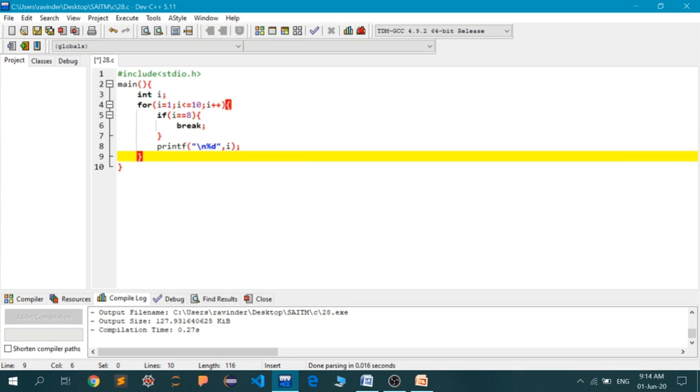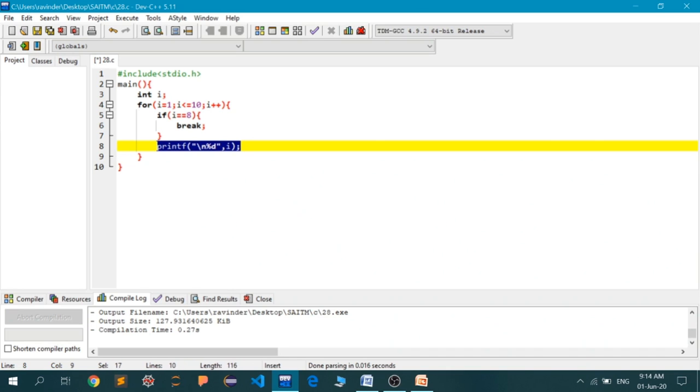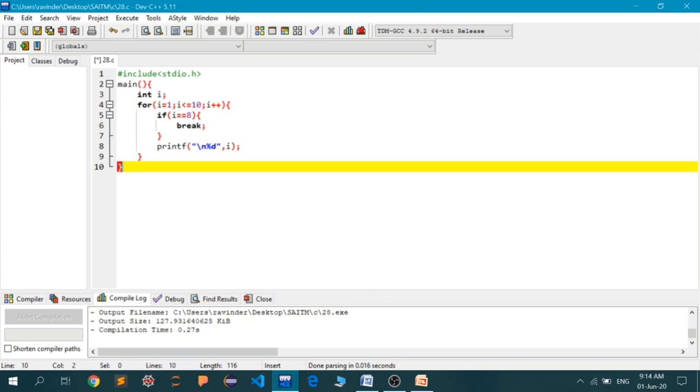So out of the for loop is this statement. There is nothing out of the for loop. So that means if our code runs smoothly, the numbers from 1 to 7 must print, and after that the numbers should not print. Okay, but as you can see here, this printf statement is inside the for loop. So if this condition is not satisfied for any value of I, then numbers from 1 to 10 must print. But that is not the case, because at some junction between 1 to 10, the value of I is going to be equal to 8.